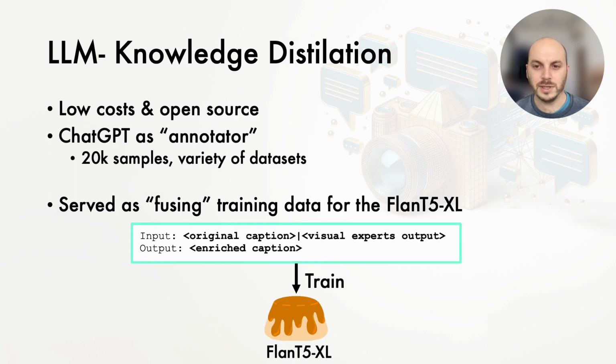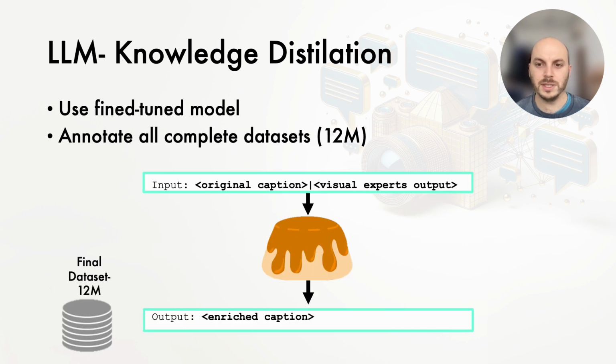Our goal is to create a large-scale enriched dataset while maintaining a low-cost and open-source solution. We use ChatGPT as an annotator for 20,000 examples, and then we fine-tune an open-source FLAN T5 extra-large model using these fused examples. This trained model is then used to fuse a large-scale dataset, resulting in 12 million enriched caption-image pairs.